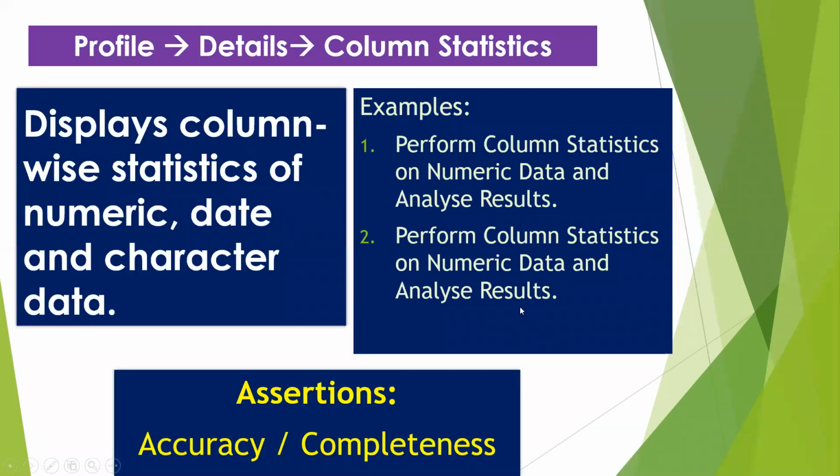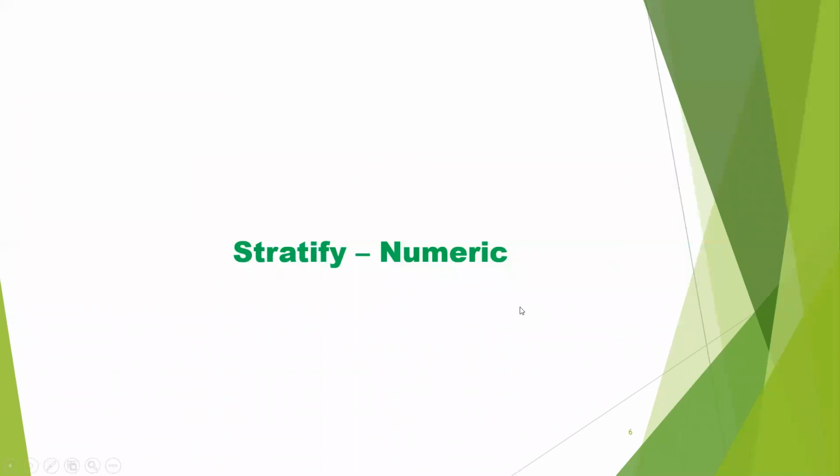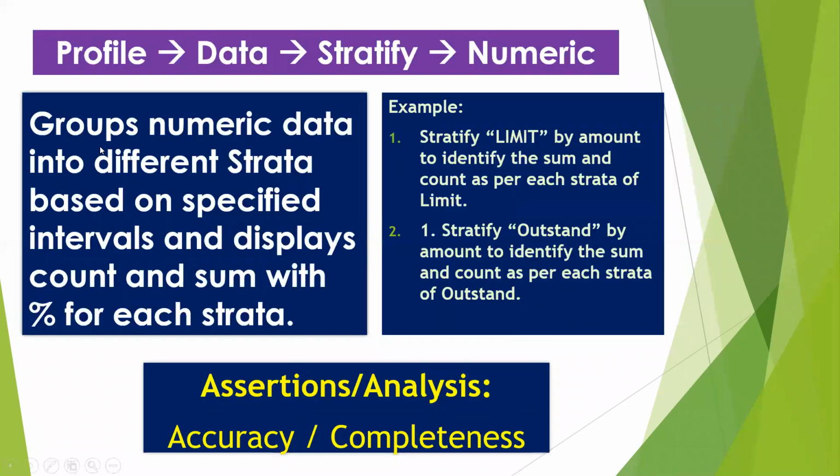I'm going to go a little faster. Stratify numeric. What does it do? It groups numeric data into different strata based on specific intervals and displays count and sum with percentage of each strata. So what are the tests I'm going to perform? Stratify limit by amount to identify the sum and count as per each strata of limit. And we also perform a second test, which is stratify the outstanding by amount to identify the sum and count as per each strata of outstanding.